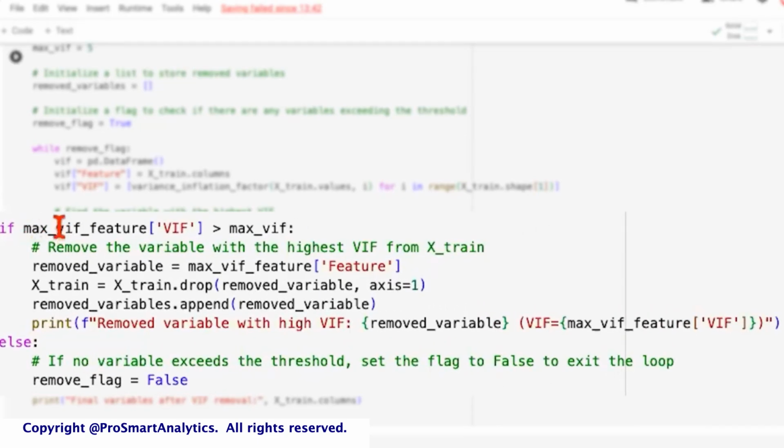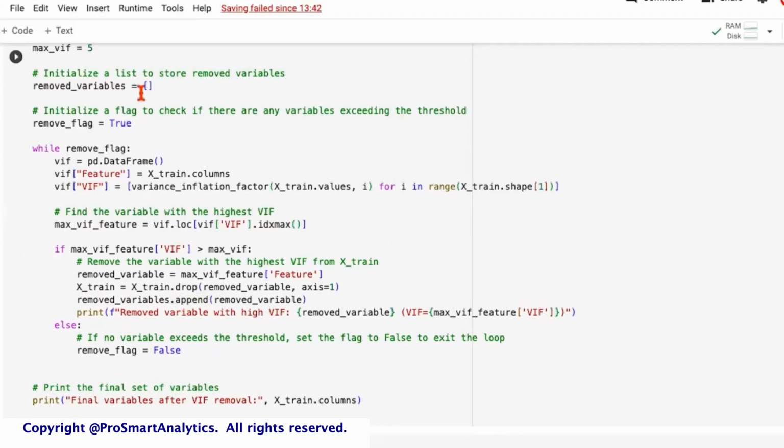So when we find out the maximum VIF value for a given feature in the VIF column, if that is greater than the threshold that we've given, which is the max permissible VIF, then we are going to remove that feature. So I repeat, for a given feature, if the VIF value is greater than the threshold, we are going to remove that feature. We are putting it as a removed variable, and we are going to drop that feature with axis equal to 1 from the training data. We are appending that variable, however, to the removed variables list, which we'll be using later.